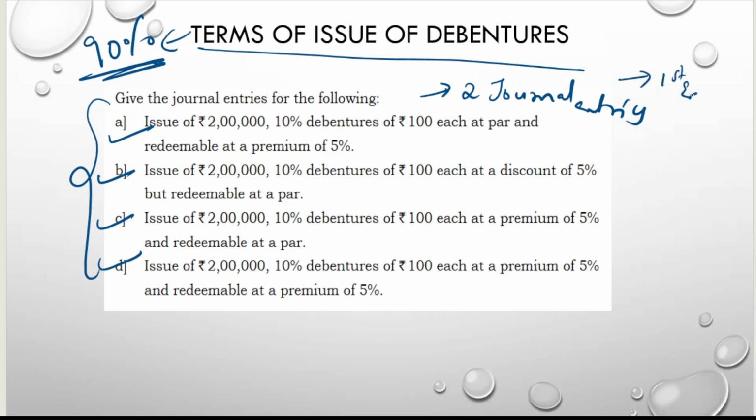In the 2 entries, the first entry will be the same. That is one advantage to you people. You just open these journal entries and see, it is a very simple problem. In all the 4, the first entry will be the same. So if you write the same entry 4 times here, you are going to get 4 marks easily. Okay, so here you can see they have given rupees 2 lakh. When they give you rupees, keep it in your mind, directly take this amount.